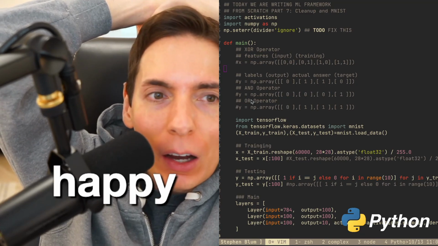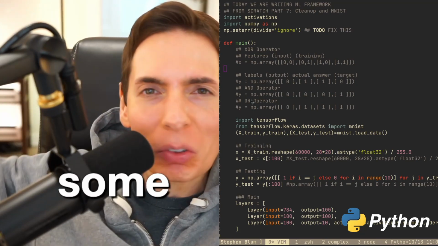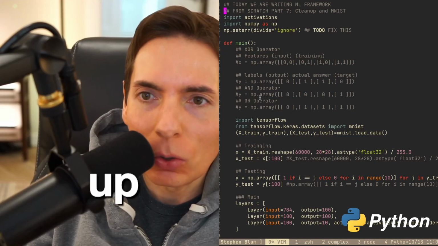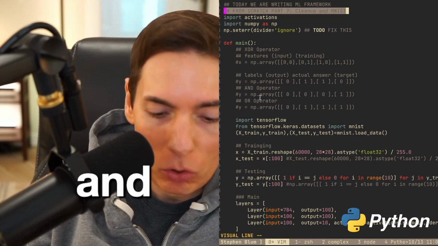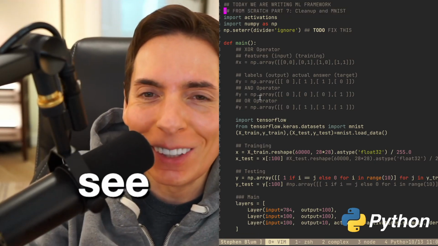We're going to be organizing our framework into maybe some files. We're going to tidy it up, and then we're going to jump into our MNIST training data set, and we're going to actually use our model to see how well it performs.